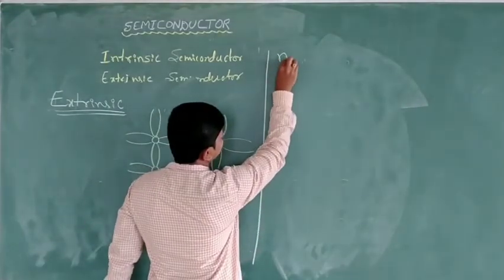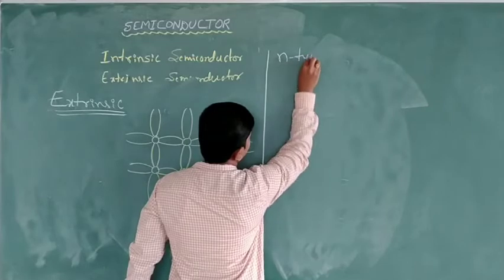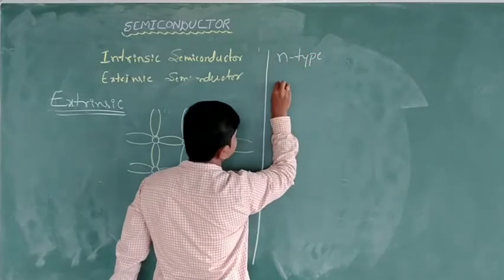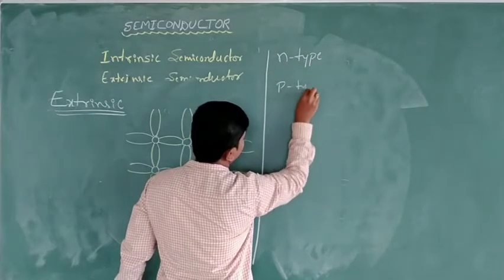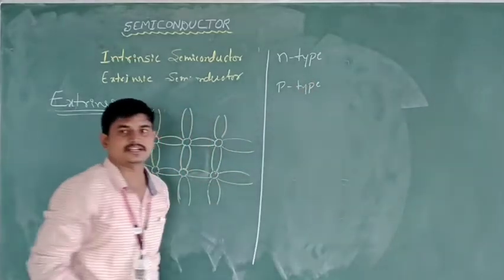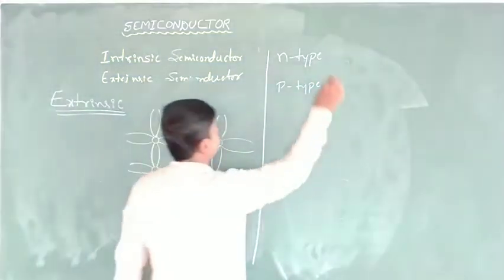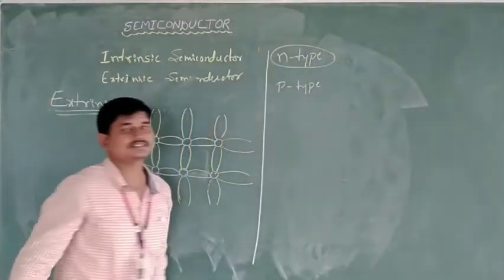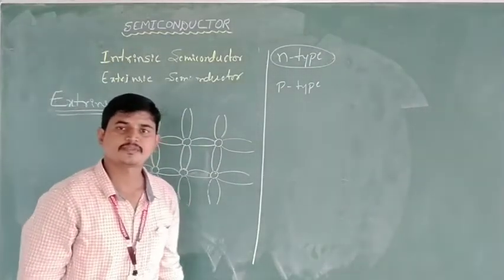One is N-type semiconductor, another one is P-type semiconductor. N-type semiconductor, now we are going to discuss N-type semiconductor.